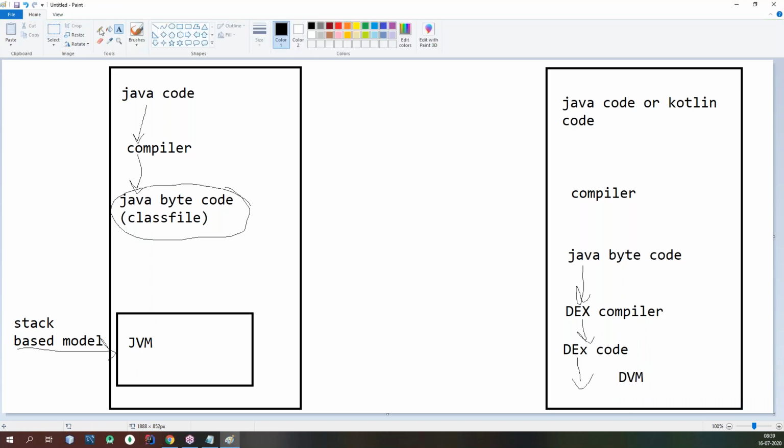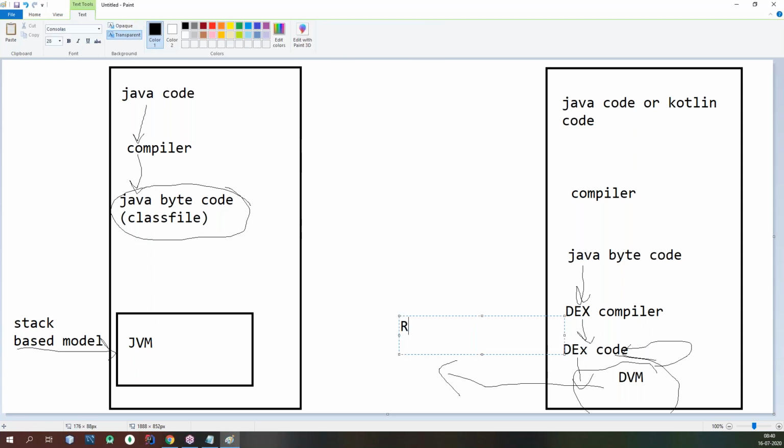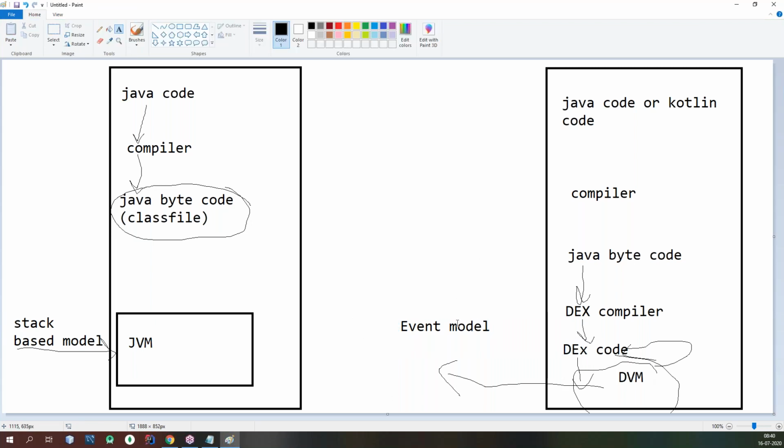The DVM understands the DEX code instructions and converts them into binary code instructions. The DVM follows an event model. What is stack-based and what is the event model? We'll understand the differences in tomorrow's class. So the DVM follows an event model, whereas the JVM follows a stack-based model. These are the differences you need to understand.